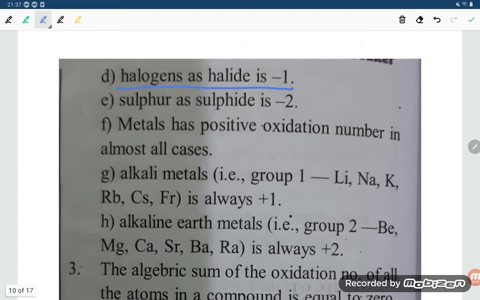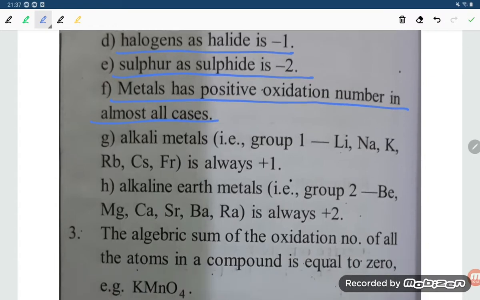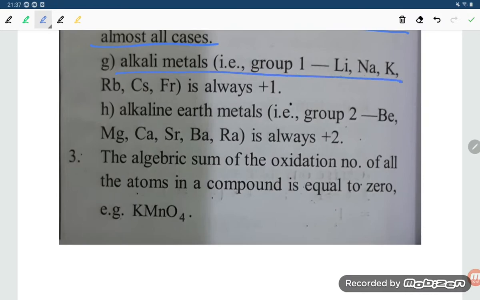Halogen as halide is -1. Sulfur as sulfide is -2. Metals have a positive oxidation number in almost all cases. Alkali metals are +1, alkaline earth metals are +2. The algebraic sum of the oxidation numbers of all the atoms in a compound is equal to 0.